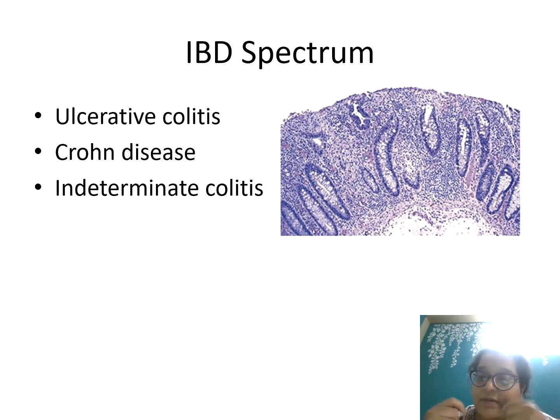We always used to think there was only the Marsh-Oberhuber scoring for celiac, but no, there are multiple scoring systems available for IBD itself. So we need to be aware of all these systems of diagnosing such disease entities.